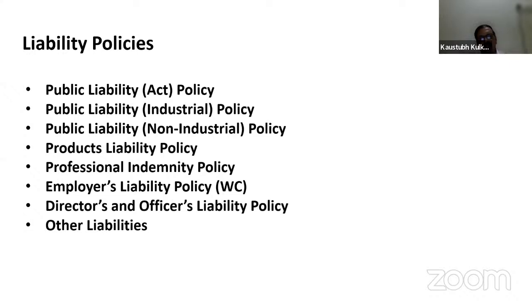They are given certain duties as chairman, treasurer or secretary, and if they fail to perform certain duties, then a liability claim may occur. So this is particularly related to the performance of duties with regard to the organization. So when it comes to an organization, we can issue a directors and officers liability policy.